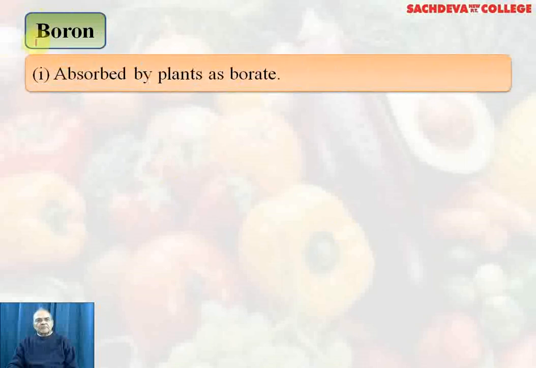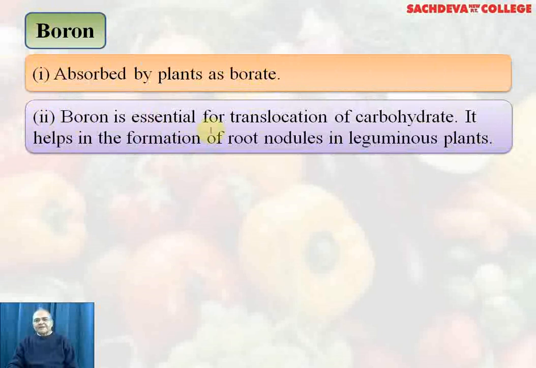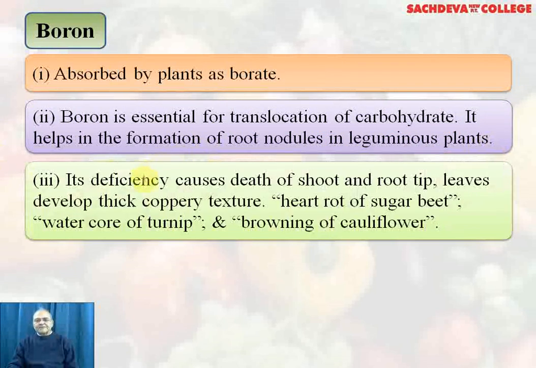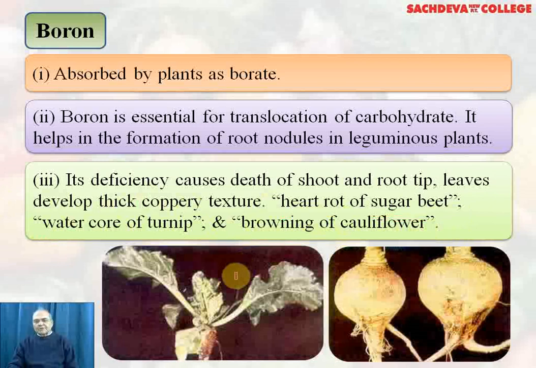Boron, absorbed by plants as borate. Boron is essential for the translocation of carbohydrate. It helps in the formation of root nodules in leguminous plants. Its deficiency causes death of shoot and root tip. Leaves develop a thick coppery texture and some of the characteristic deficiency symptoms are heart rot of sugar beet, water core of turnip and browning of cauliflower. And here you can see